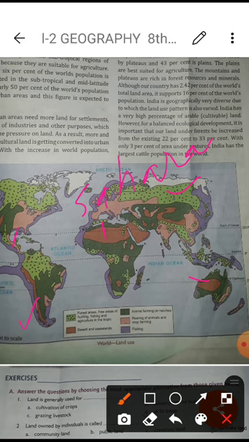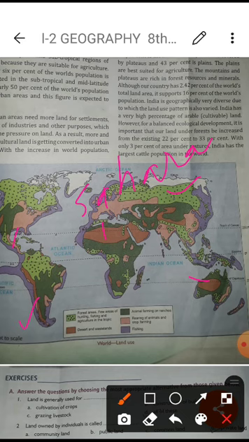Afterwards, the light brown is the rearing of animals and crop farming. We also talked about this in class 7, the different grasslands of the world: the velds in South Africa, downs in Australia, steppes in Russia and Europe, and prairies and pampas. Then the green part, and the fishing part is the coastal areas, like in India, and the blue part is the fishing portion.